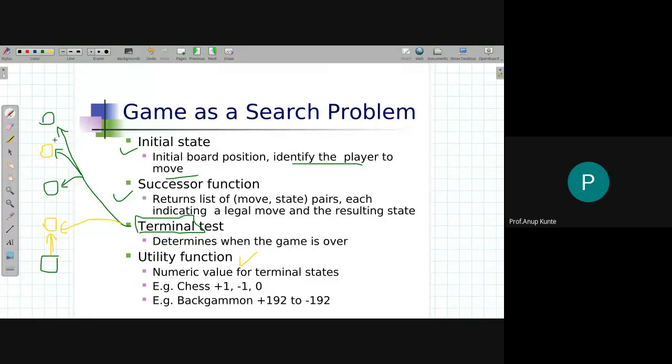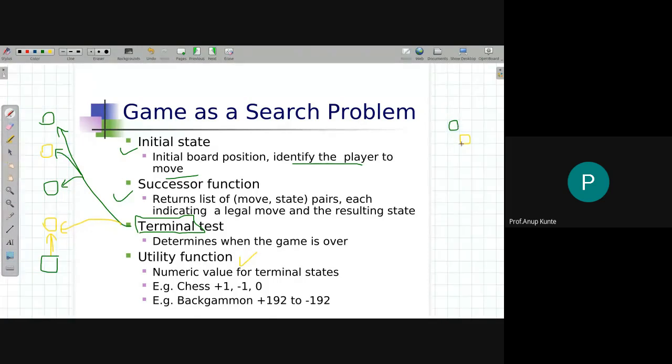Backgammon is some kind of a board game. I'm not sure, and I have not played it, but some of you might know what that is. It is probably a grid-like structure where there are two colored coins, a green colored coin and a yellow colored coin. It's like a game of life, wherein I count the number of neighborhood cells that have the complementary color.